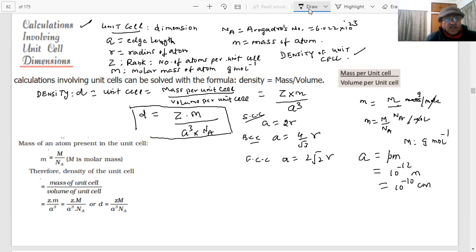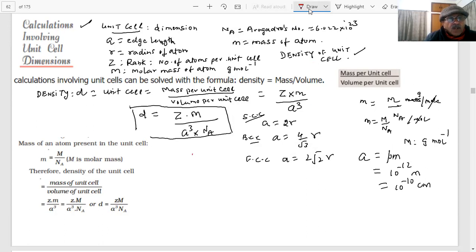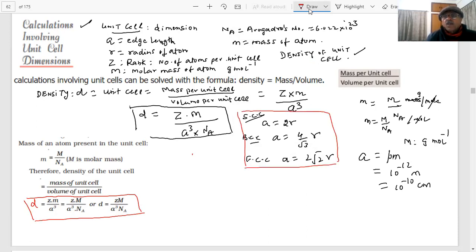So this is the same thing which we have derived here. As you can see, when a formula is important and coming in the exam, then we must be able to mark it. Student, density is equal to... these are the relationships we are using, student, for our numericals.